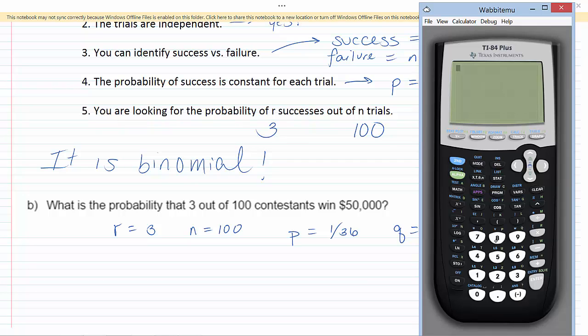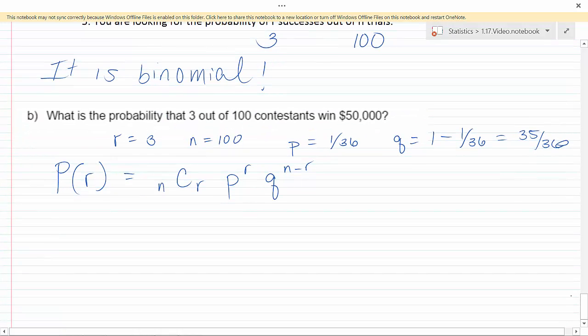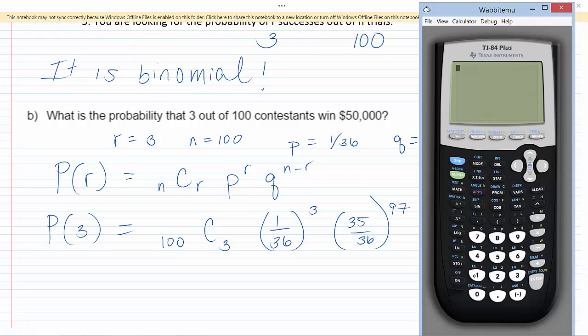So the formula for, let's say, P of r is nCr times p to the r times q to the n minus r. And you've done a lot of practice putting that into your calculator. If you were going to do it for this one, it would be P of 3 is 100 C 3 times 1 over 36 cubed times 35 over 36 to the n minus r, so 100 minus 3 would be 97. And I can plug that in.